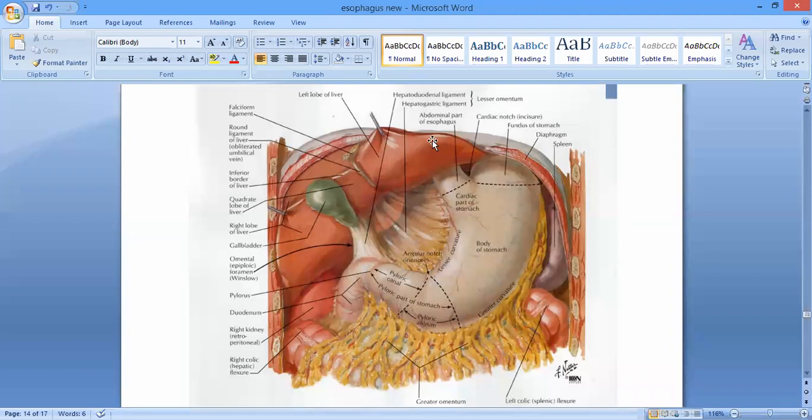So this lower part of the esophagus, after entering through the esophageal opening, runs downwards and to the left under the inferior surface of the left lobe of the liver, and it is going to enter into the cardiac end of the stomach. Its right border is going to be continuous with the lesser curvature of the stomach, and the left border is going to be continuous with the fundus of the stomach, and they are separated by this notch, and this notch is named as the cardiac notch of the stomach. Problem तो नहीं है बच्चे, right? No. तो इसके रिलेशंस क्या क्या होंगे जी?